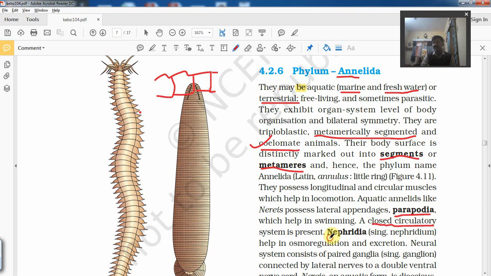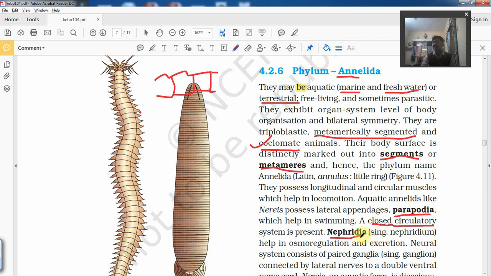Excretion is by nephridia, a very important organ. Nephridia are coiled tubules which have an opening on the body surface, called the nephridiopore, and on the other side there is a funnel-like structure which helps in absorption of waste substances. This is called the nephrostome, and the tube present is coiled.